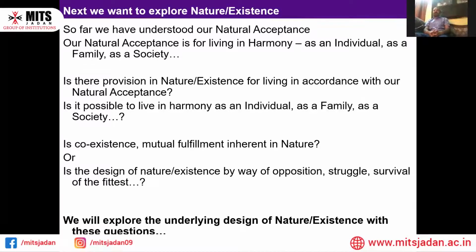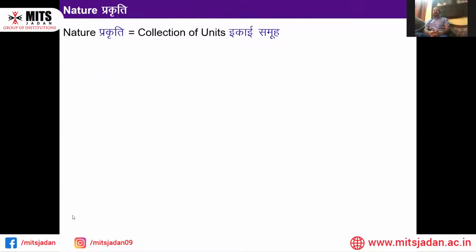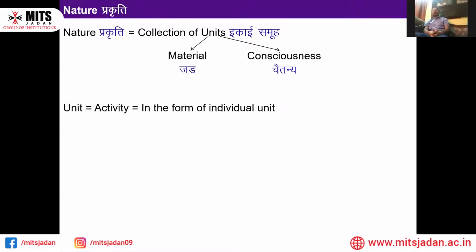So let's check out another slide. Undoubtedly, we shall have something more about nature. Nature is the collection of units. And this is what I have been stating right from the beginning, that whatever we see around us is all considered as units. We know these are things, these are objects, but they can be considered as units. Everything like a pen, an animal, a chalk, I, self, you, the phone, the car, everything is basically an object.